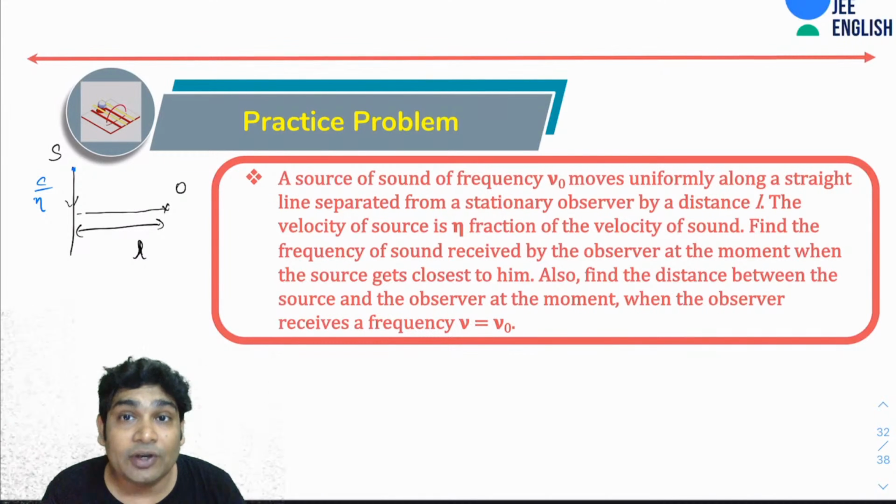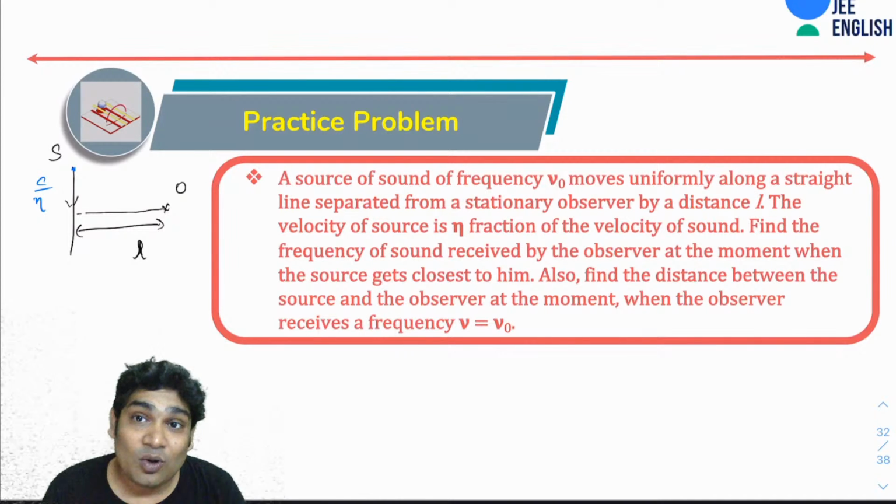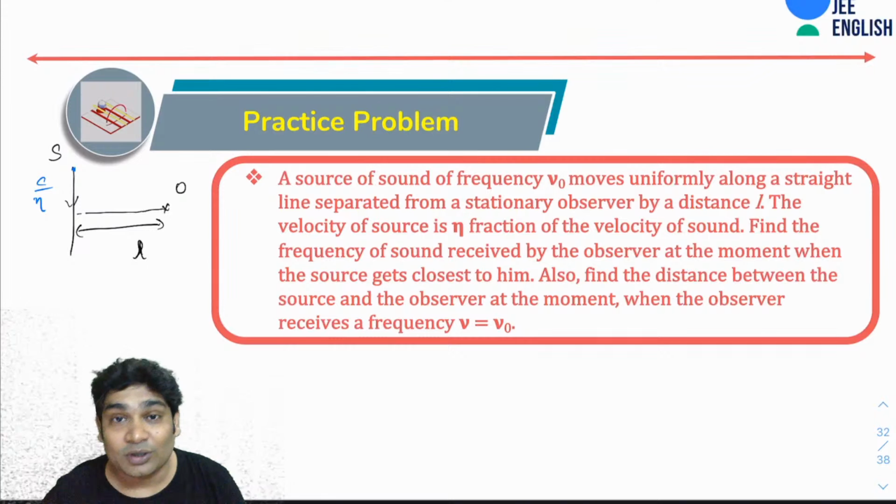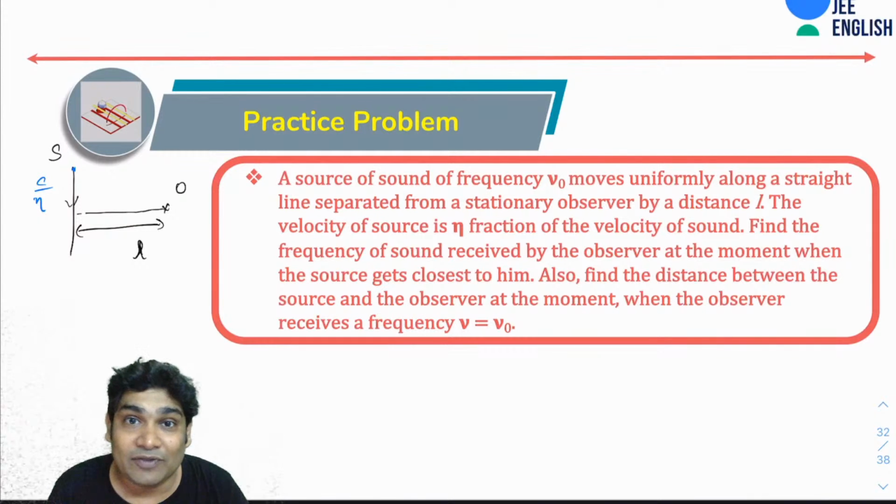Now you have to find the frequency received by the observer at the moment when the source is closest to him. And second, also find the distance between the source and the observer at the moment when the observer receives a frequency nu equals mu naught. So try this quickly. This would be the last problem that we will discuss today.